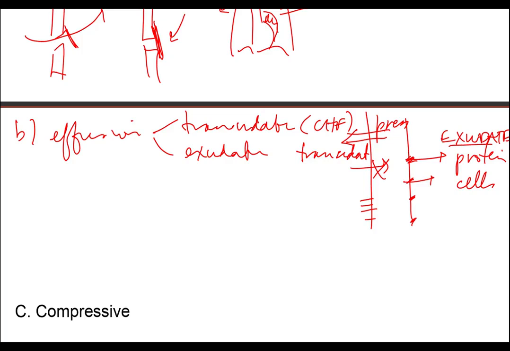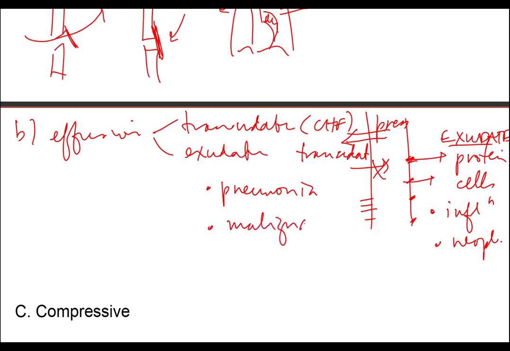The only two significant causes of that destructive surface are going to be inflammation and neoplasia. So when one finds an exudate, then one has typically recently had a pneumonia as the commonest cause of inflammation of a pleura, or one has malignancy seeding the pleural surface.